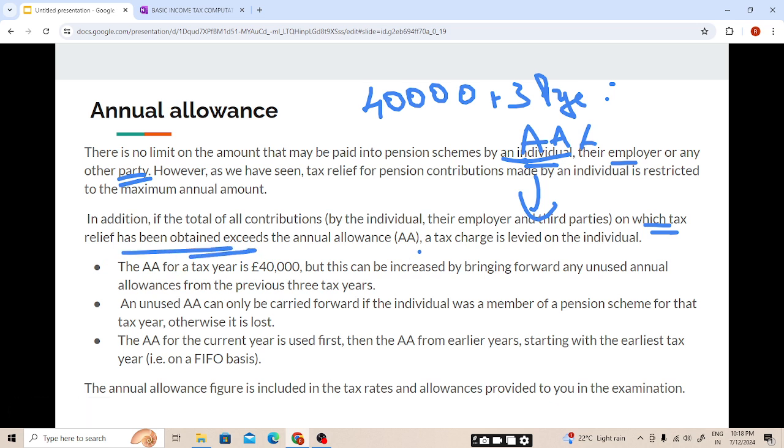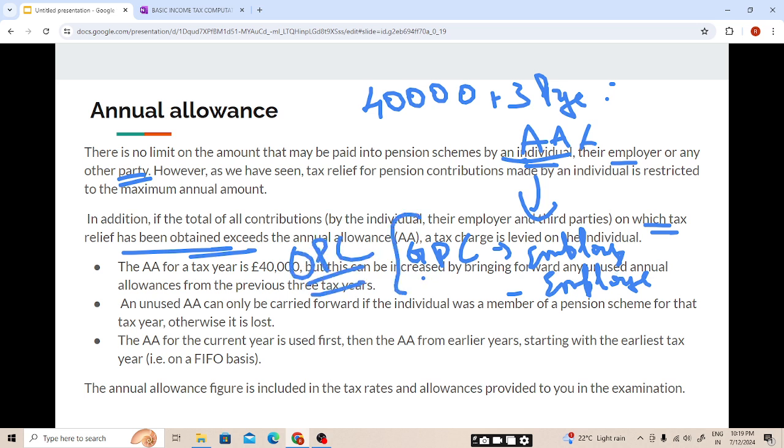So the annual allowance limit will be reduced by gross pension contribution by the employer or employee. In case of an occupational pension scheme, because employment income is relevant earning, this will be eligible for tax relief. Now when coming to personal pension contribution, on which tax relief is available, not the gross amount you paid, but the amount of tax relief, that amount will be taken.